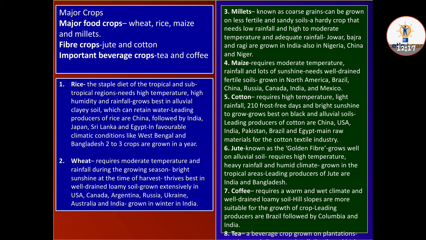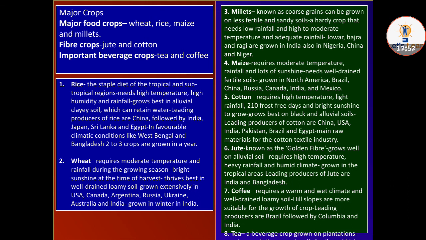A hardy crop that needs low rainfall and high to moderate temperature. Jowar, bajra, and ragi are grown in India, also in Nigeria, China, and Niger. Fourth is maize, which requires moderate temperature, rainfall, and lots of sunshine. It needs well drained fertile soils. Grown in North America, Brazil, China, Russia, Canada, India, and Mexico.